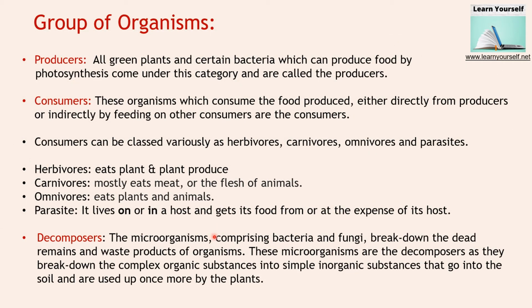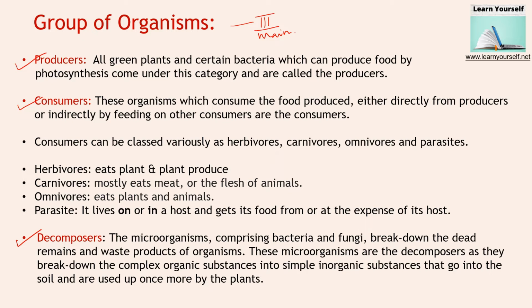The second topic is groups of organisms. In our ecosystem, where the living entities are there, we have classified them under some classes. Basically, they are producers, consumers and decomposers. So mainly there are three classes. The first one is the producers, the second one is the consumers and the last one is the decomposers.